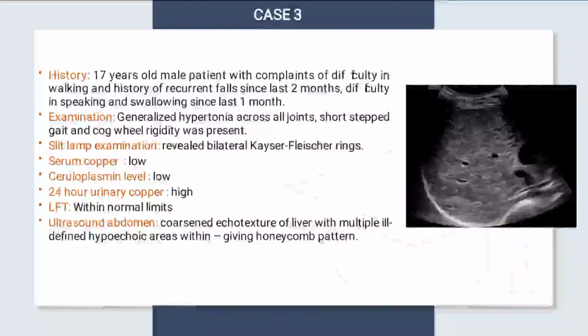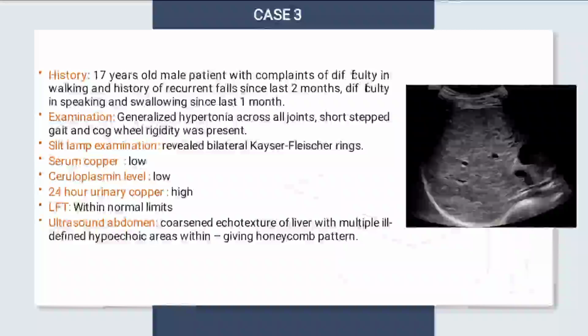The third case is a 70-year-old male patient with complaints of difficulty in walking, a history of recurrent falls since 2 months, and difficulty in speaking and swallowing since 1 month. On examination, generalized hypertonia across all joints, short step gait, and cogwheel rigidity were present. Bilateral KF ring was present.